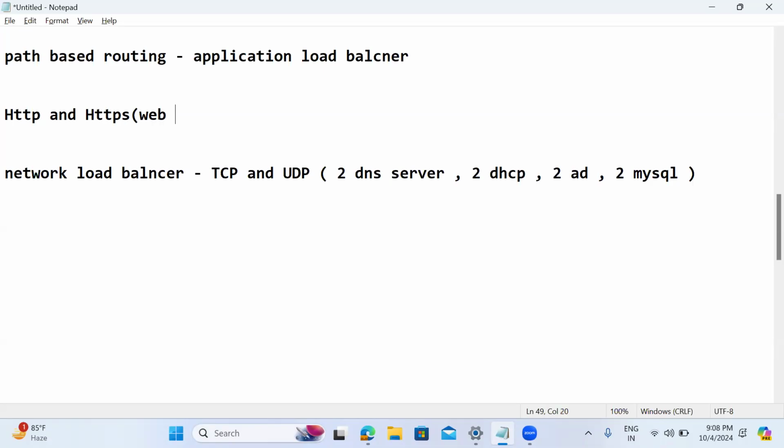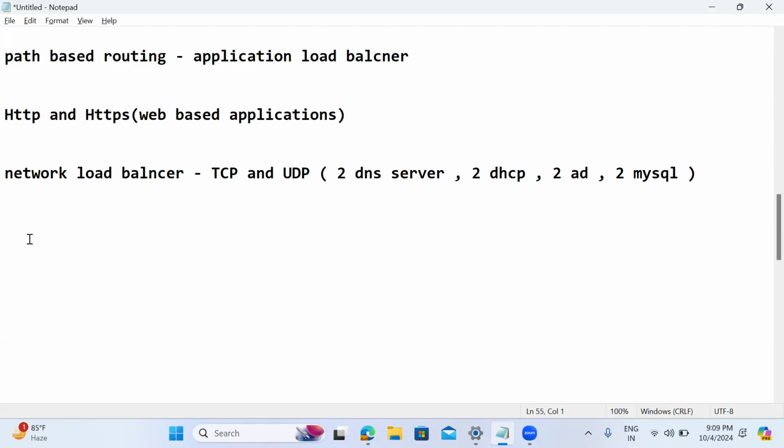Whereas the network load balancer supports not only HTTP and HTTPS but also TCP and UDP level, but path-based routing and URL-based routing are not possible with the network load balancer, which works at the transport layer.